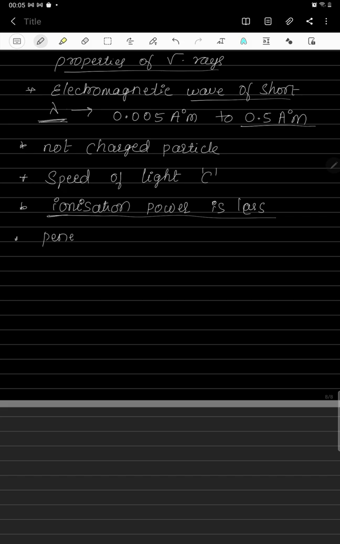Next property is penetration power. They have very high penetration power as compared to alpha and beta radiations, because these are lighter, they are nothing but electromagnetic waves, and they can penetrate through any substance very easily. So they have very high penetration power.